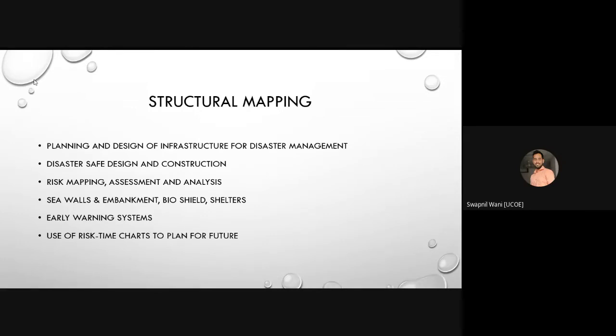In structural mapping, the very first point is planning and design of infrastructure for disaster management. Under this, first of all, we'll understand what is structural mapping. Structural mapping of the disaster prone area is one of the most important works to be carried out.